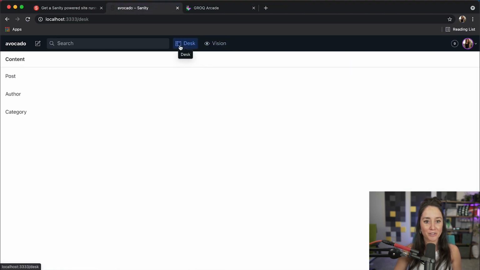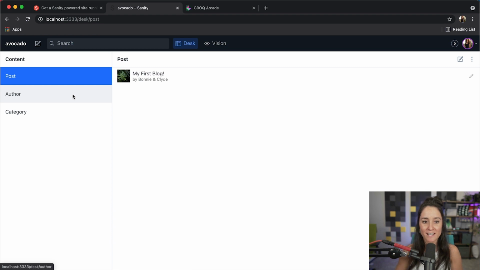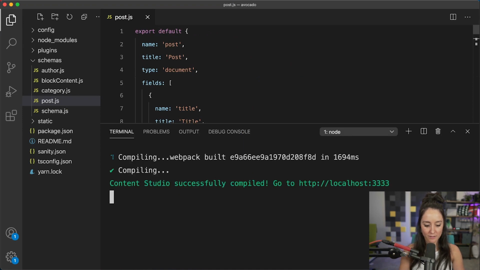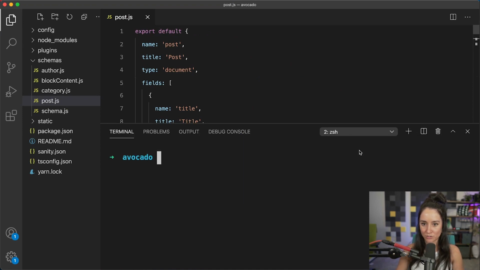All right. So now that we have all that done, we have our post, we have a couple authors in there. Let's deploy this. So first, we're going to go back to our code. And I'm going to do Control tilde. Let's open up a new terminal. And we're going to run the command sanity deploy.